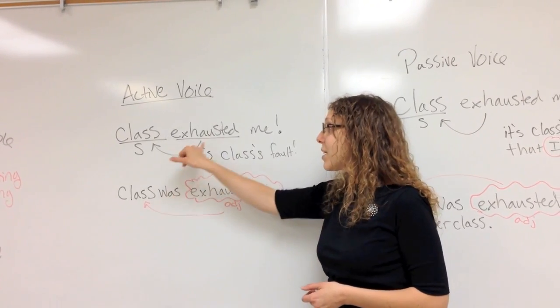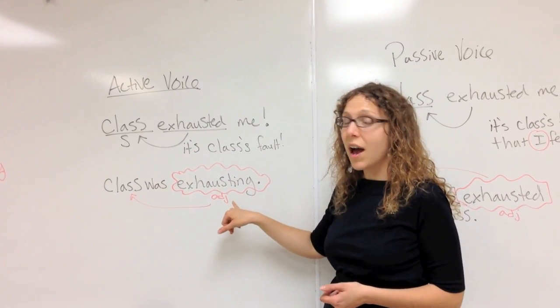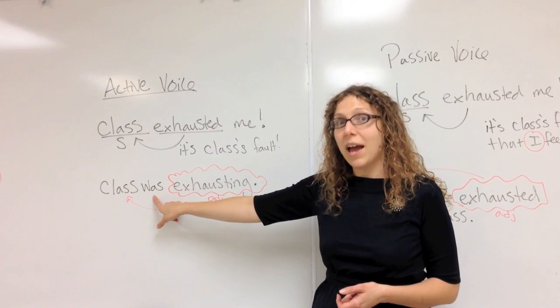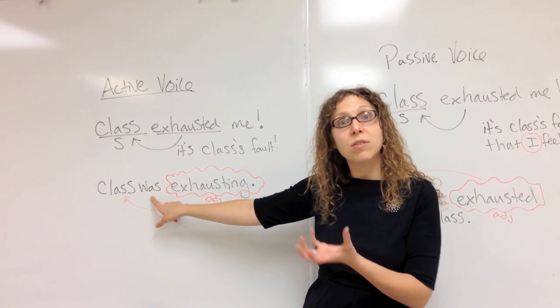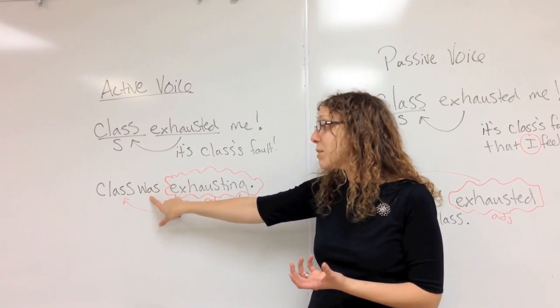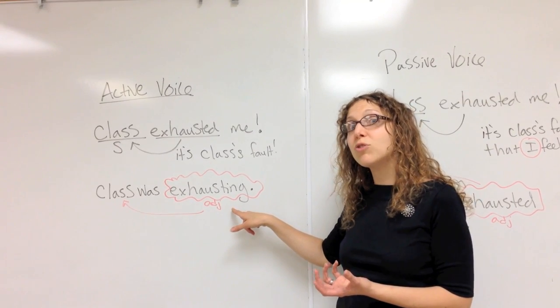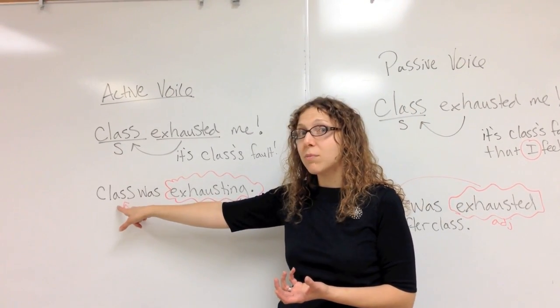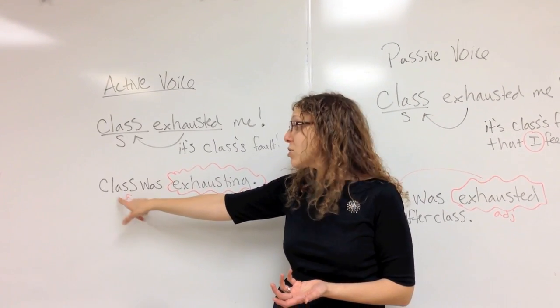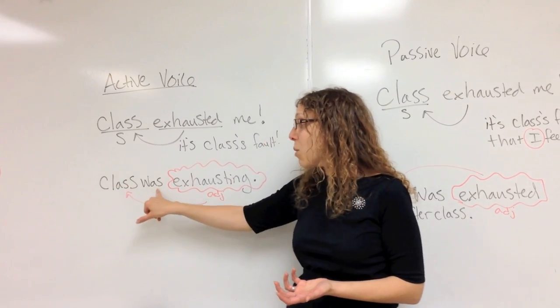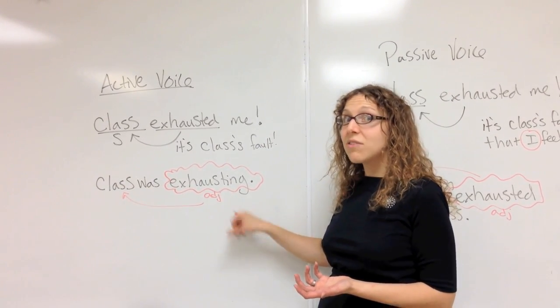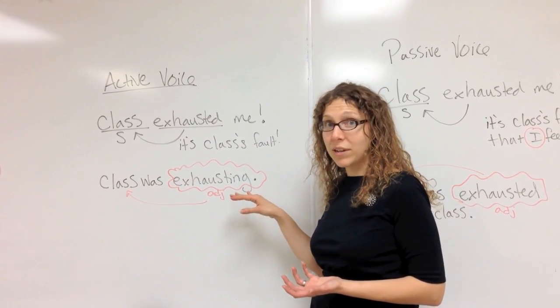So when I make exhaust into an adjective, I use a be verb to connect my adjective. Remember that be verbs are linking verbs, so we can use the be verb to connect an adjective to describe a subject, because the subject is a noun. So now I can say class was exhausting. This is not present progressive.